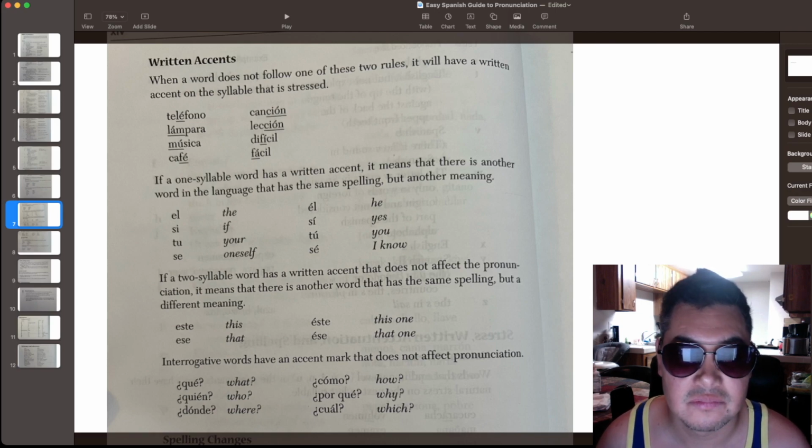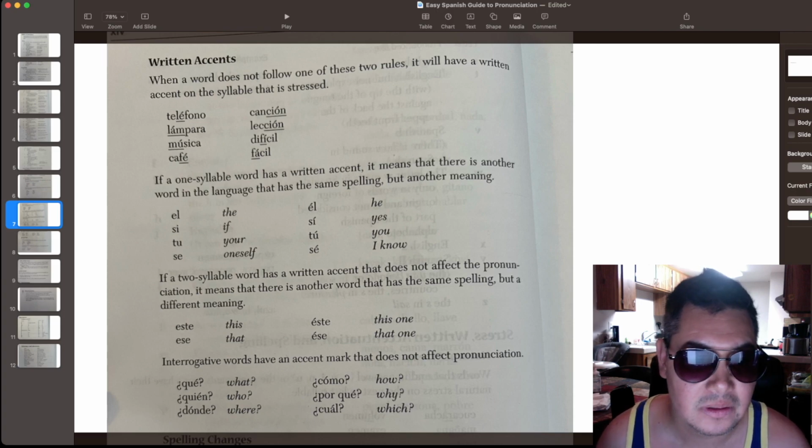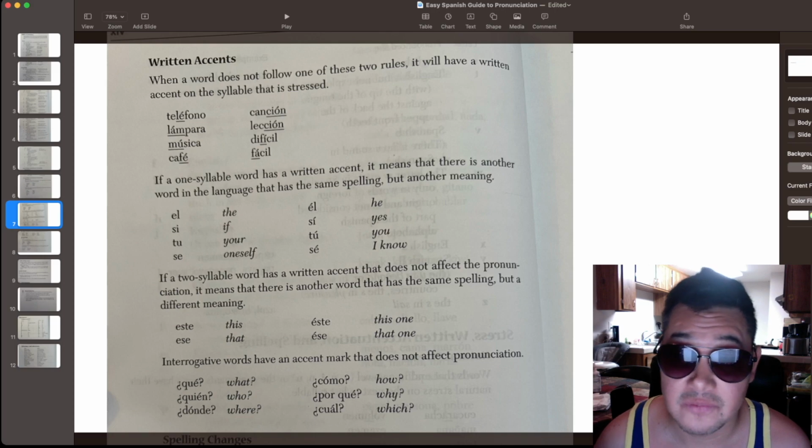Ese without an accent means this. Ese with an accent means that one. All right. You're going to have to learn that one by memory as well.